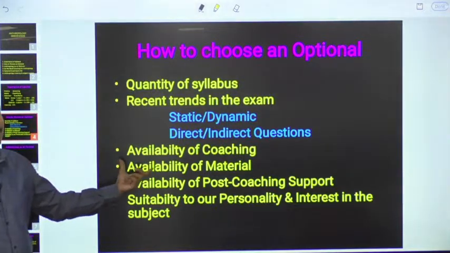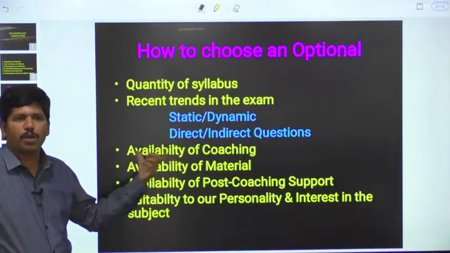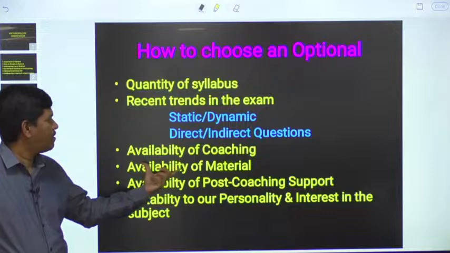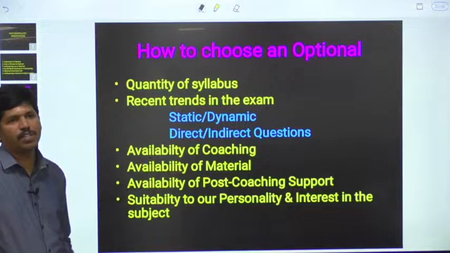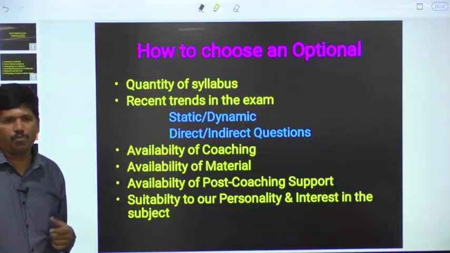And availability of coaching is very, very important, so that we will get proper guidance, and we can avoid wastage of time. At the same time, availability of material is also very, very important. Say for example, if you want to prepare for the exam with mechanical engineering, availability of material in tune with UPSC standards, not possible. Medical science, not possible. That's why availability of material is also very, very important.